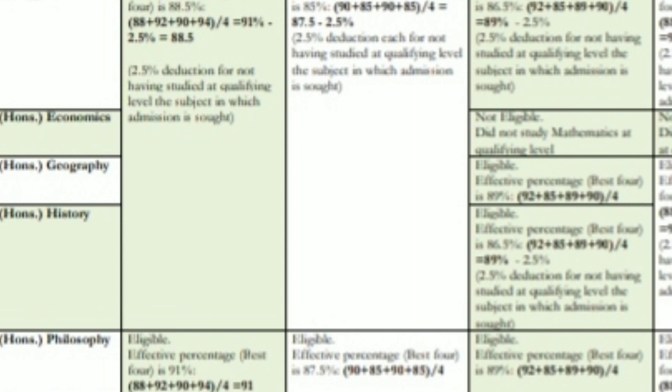It is 2.5. But there are certain courses where there is no reduction whether you have studied that subject or not, like the BA program. Even commerce students can do that, and even some vocational